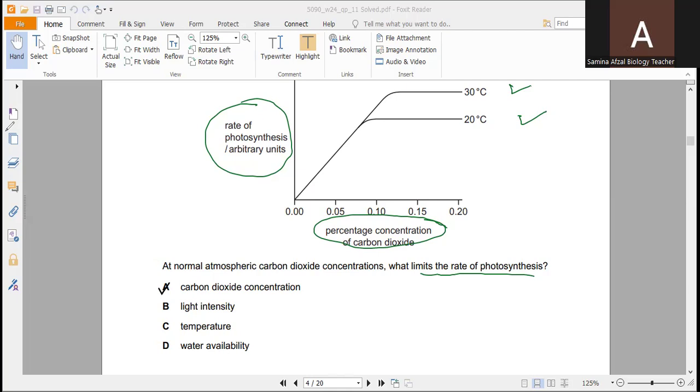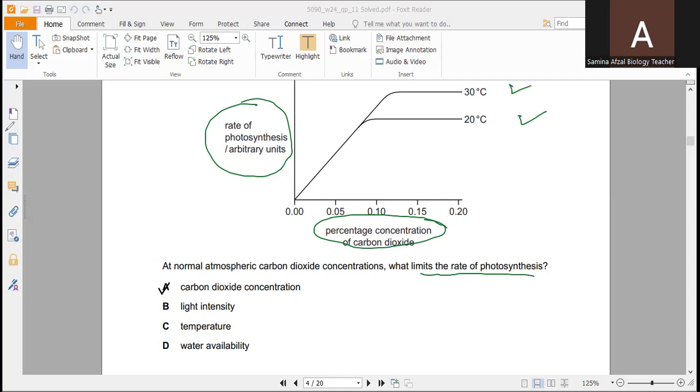The rate of photosynthesis increases with increasing carbon dioxide concentration up to a point, and then after a certain point, it becomes straight. So beyond a certain carbon dioxide concentration, the rate of photosynthesis plateaus for both temperatures. This means further increase in carbon dioxide does not increase the rate.